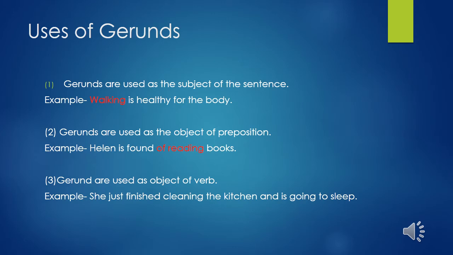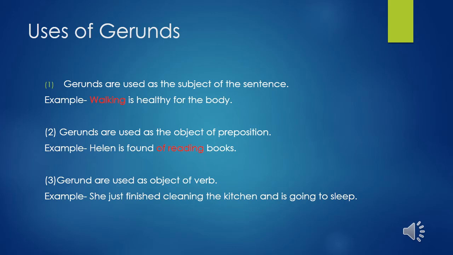Now see the second one. Gerunds are used as the object of a preposition. You can see the example. Helen is fond of reading books. Here you can see what is fond. Fond is the verb. Of is the preposition, and after the preposition we have reading, that is the gerund. And that's why we can say gerunds are used as the object of preposition. The preposition is of and its object is reading. Helen is fond of reading books.